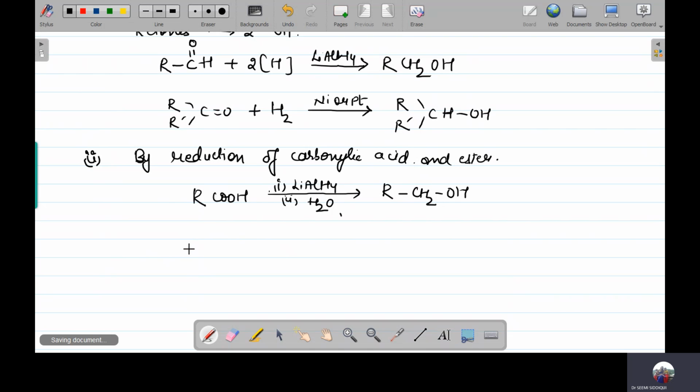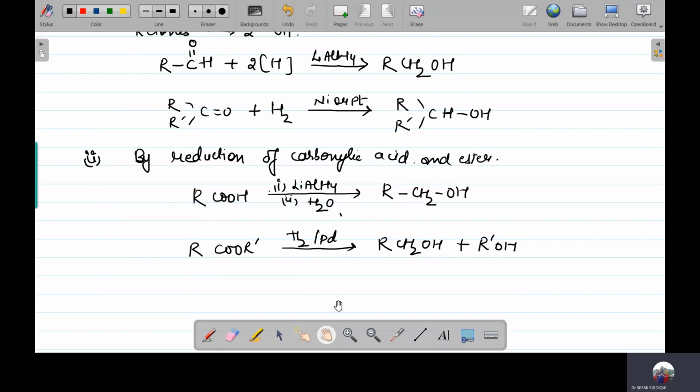Say suppose we have taken an ester, COOR dash. It has undergone a reduction. So it is going to give you a mixture of alcohols. Okay. So these were the two methods of preparation.